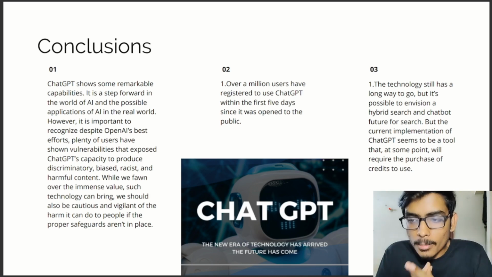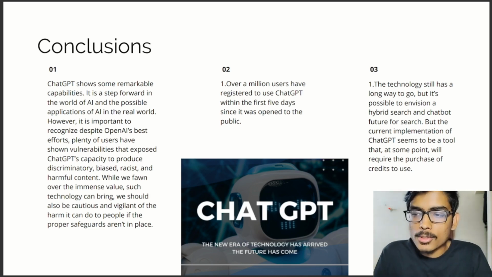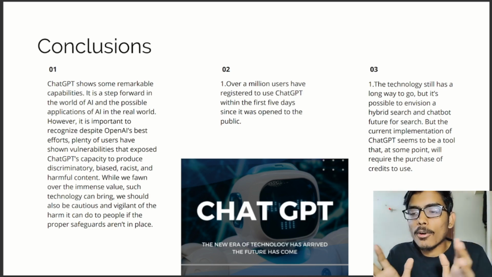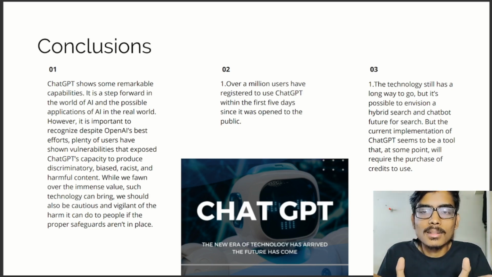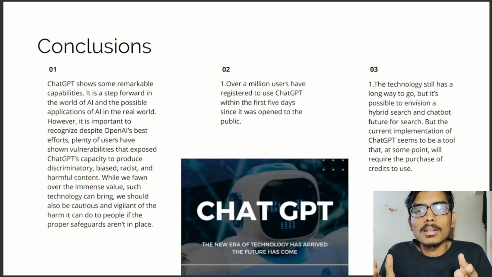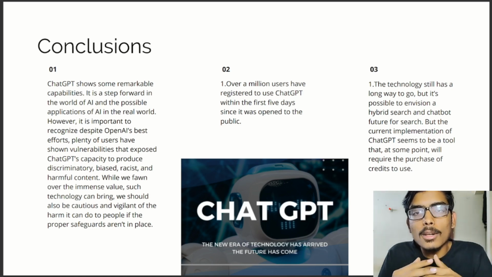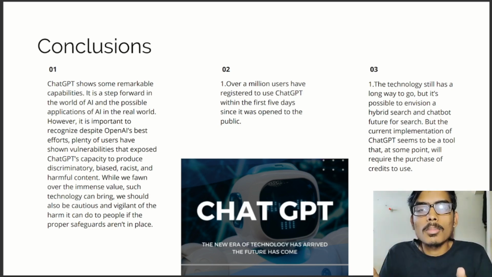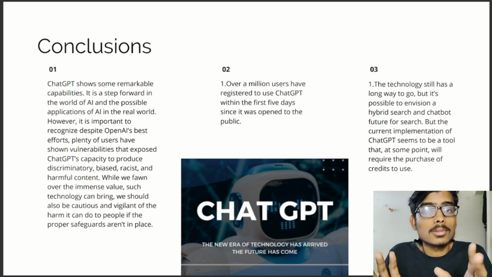The next conclusion from my end, I would say the last conclusion, is that the technology still has a long way to go. We are still working on AI, and most of the things are theoretical. We are researching AI, but it has a long way to go. But it's possible to envision a hybrid search and chatbot future for search. The current implementation of ChatGPT seems to be a tool that at some point will require the purchase of credits to use.